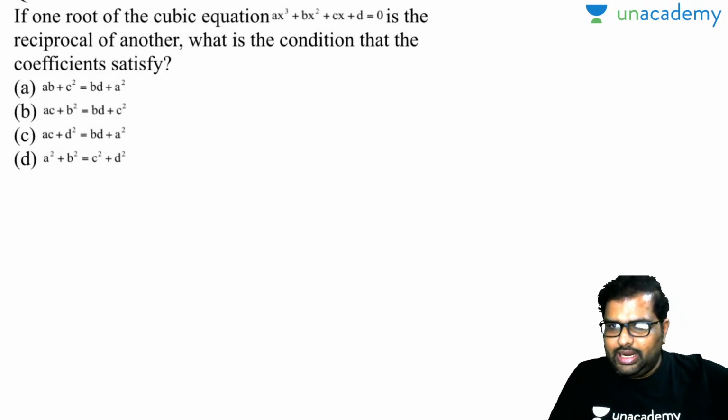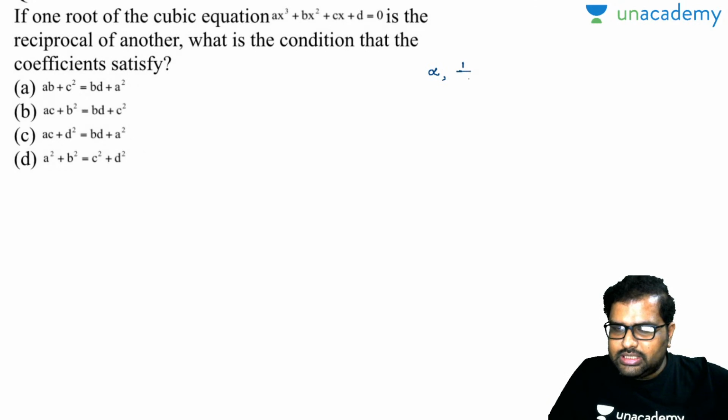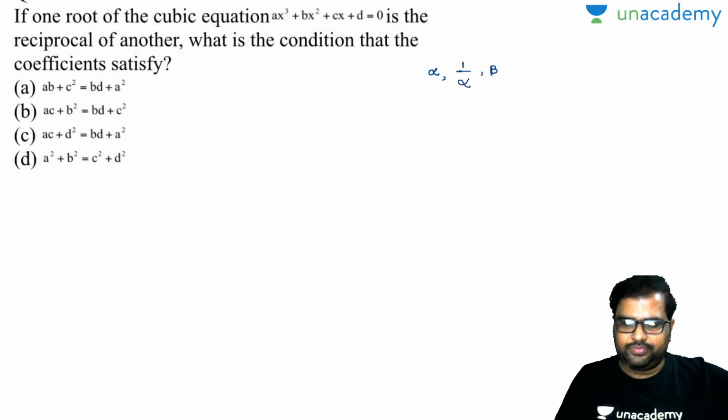Okay, so can I write it like this? Alpha reciprocal means I can write 1 by alpha comma beta, and this will work out for sure.